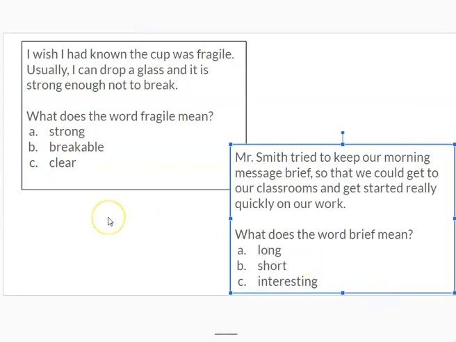Let's look at another example. I wish I had known the cup was fragile. Usually, I can drop a glass and it is strong enough not to break. What does the word fragile mean? Use the context clues. Pause the video. Does the word fragile mean strong? Does the word fragile mean breakable? Or does the word fragile mean clear? Pause the video.